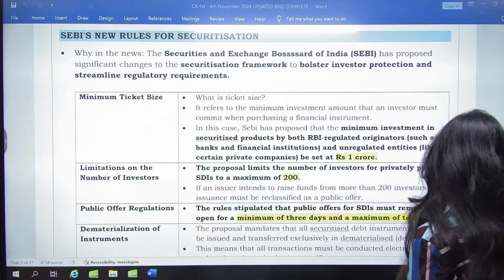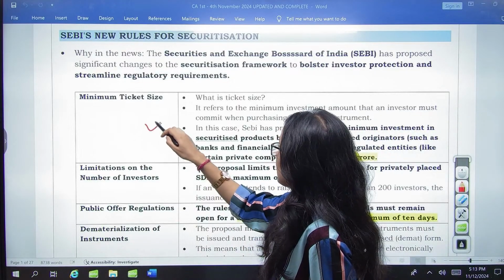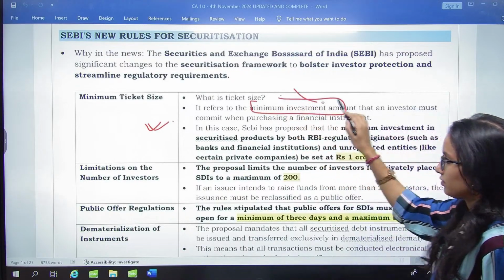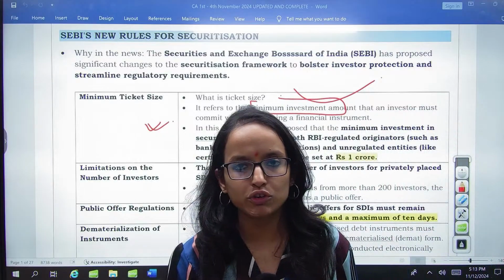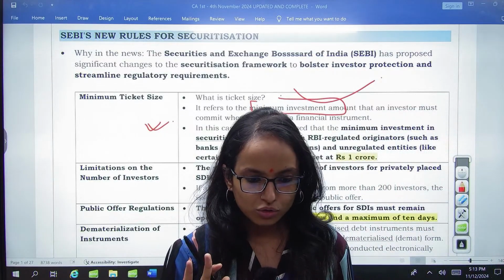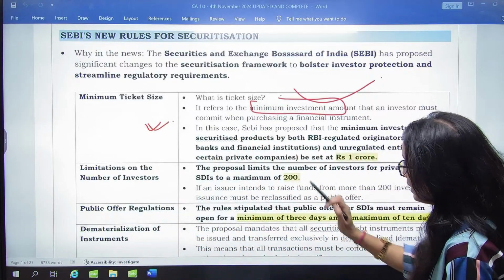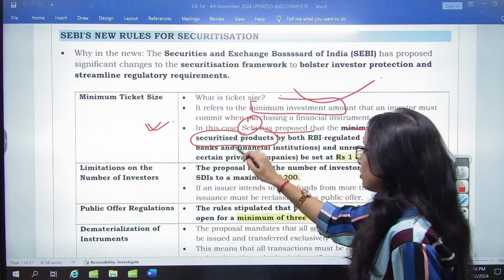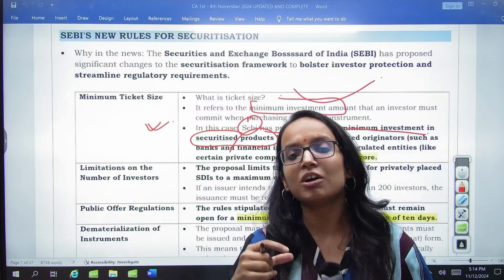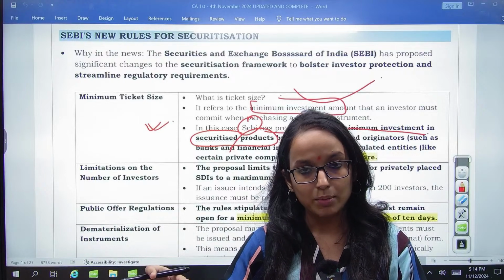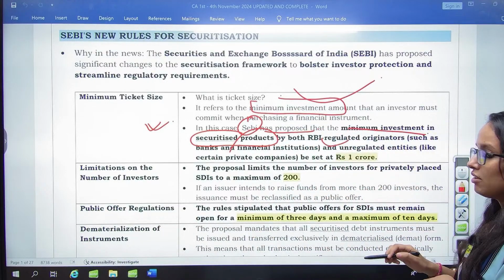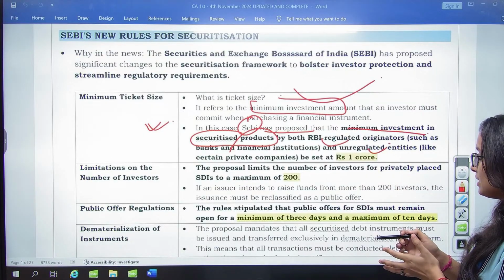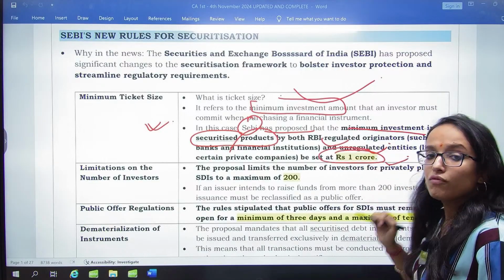So now the guidelines are in front of you. First thing, minimum ticket size. Ticket size is basically the minimum investment amount which you have to commit as an investor when you are purchasing an investment instrument, right? So minimum ticket size, minimum investment. In this case, SEBI has proposed that the minimum investment in securitized products, which are created out of the securitization process by both the RBI regulated originators and unregulated entities like private companies, etc., is to be at least 1 crore.